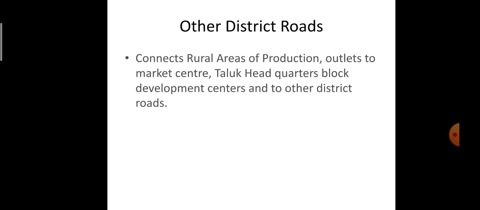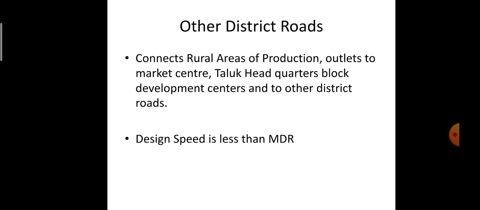Coming on to minor or other district roads. It is the type of road which connects the rural areas of production, outlets to market centers, taluk headquarters, block development centers and to other district roads. Here the design speed is less than major district roads. Other district roads design speed is less than the major district roads.